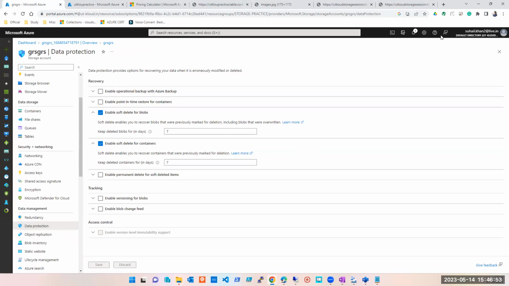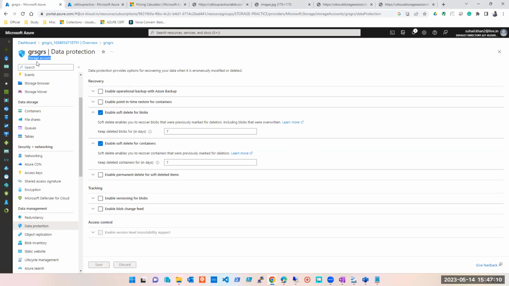In storage, there is one component. While I was trying to make a storage account, it comes in data protection. It says something similar. If you come to the storage account part, I could show it to you somewhere. I am in the storage account. Here it is. Where do you want me to click?